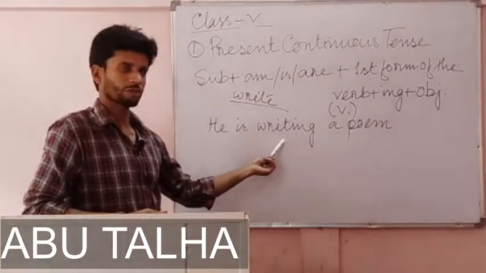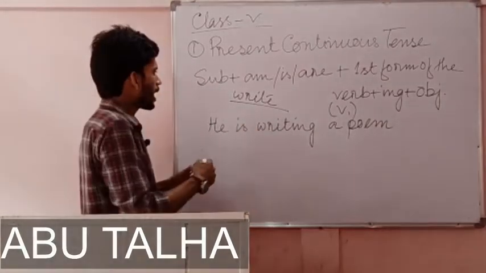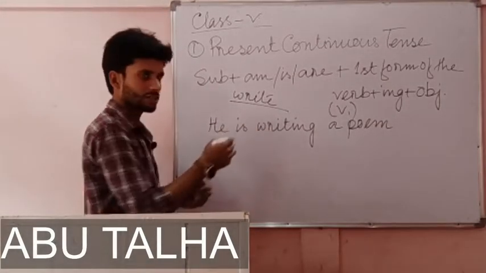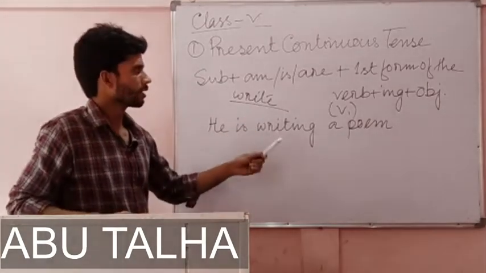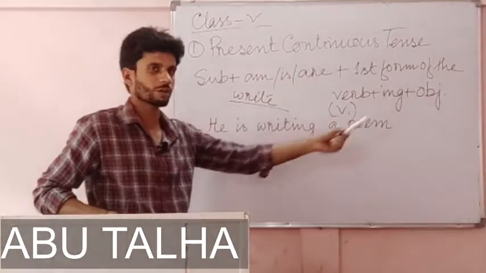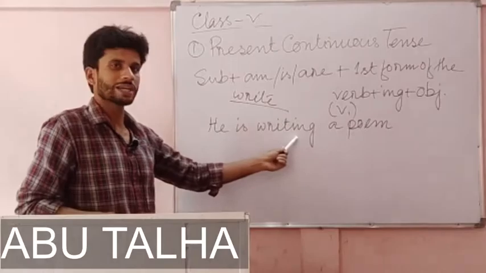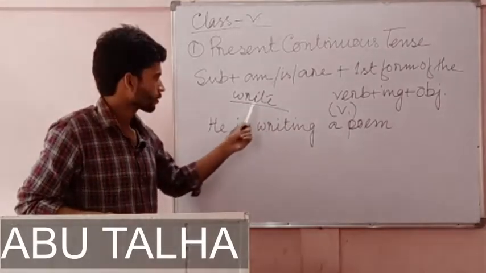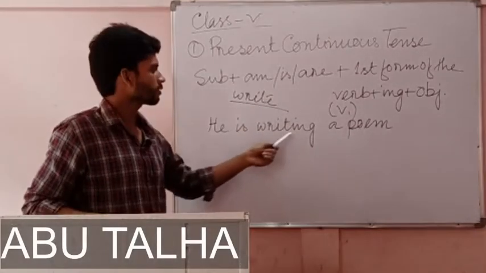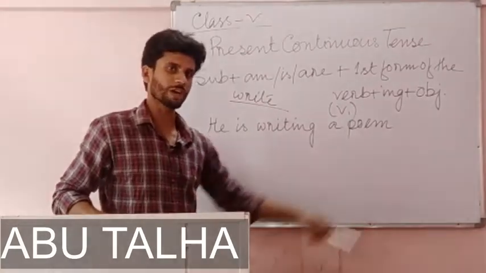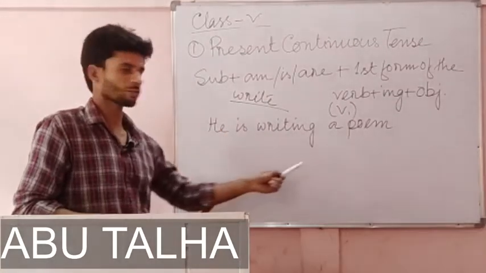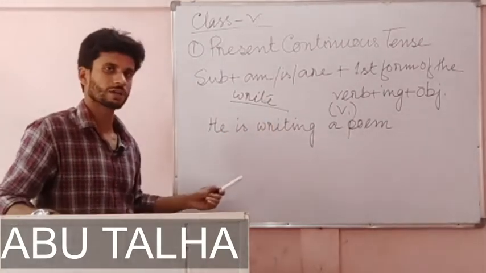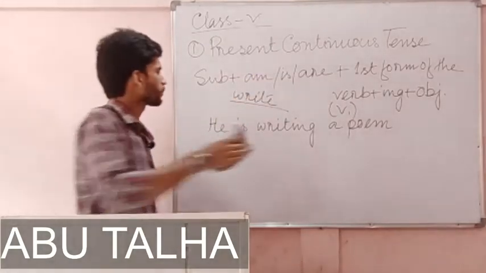Writing has come from write. The verb is write, and because it is present continuous tense, we have added ing to the verb. So writing has come from write. He is writing a poem. So it is an example of present continuous tense.